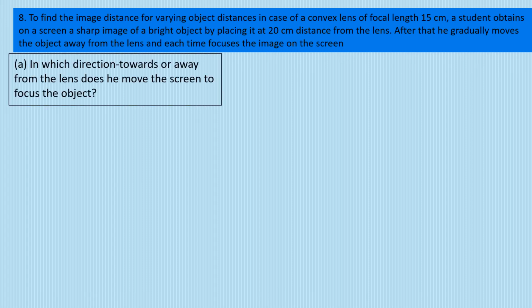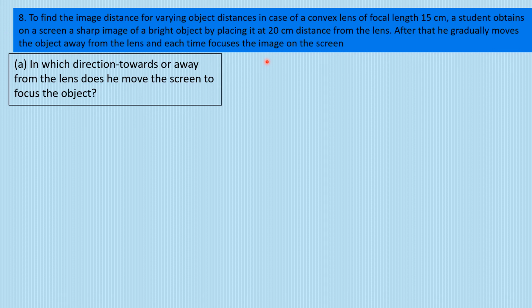So I'll repeat the question. हमें find out करना है various image distances जब हम object को अलग अलग distance पे रखते हैं, in case of a convex lens जिसका focal length 15 centimeter. In the first case, the student was trying to obtain the image of an object which was placed at 20 centimeter. After that, he moved the object away from the lens and tried to focus the image.